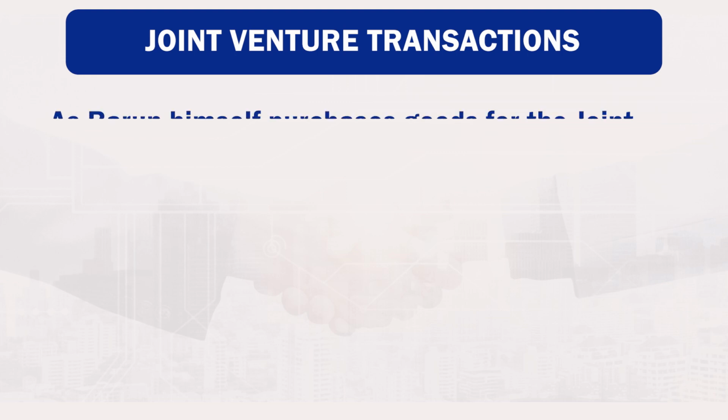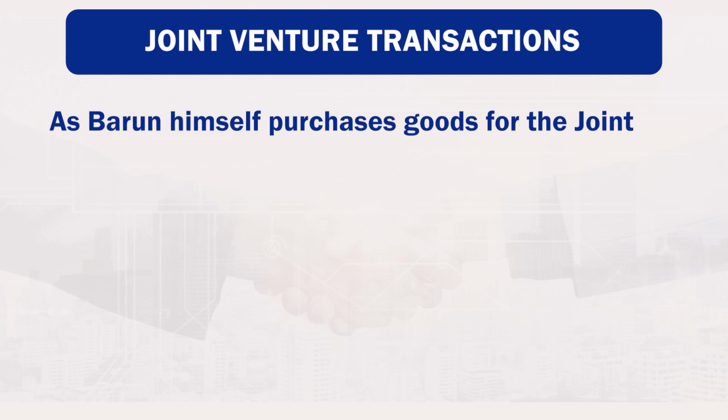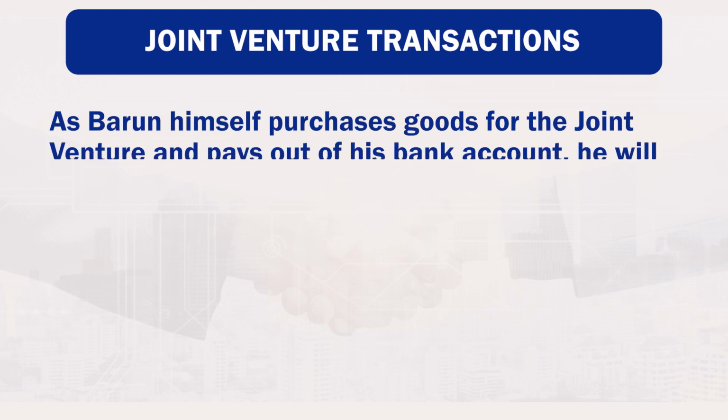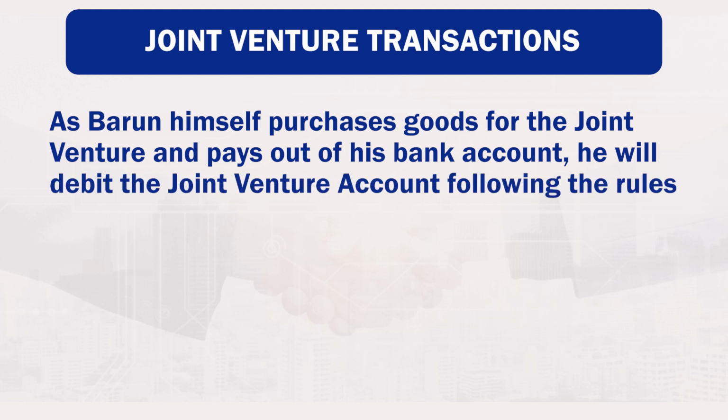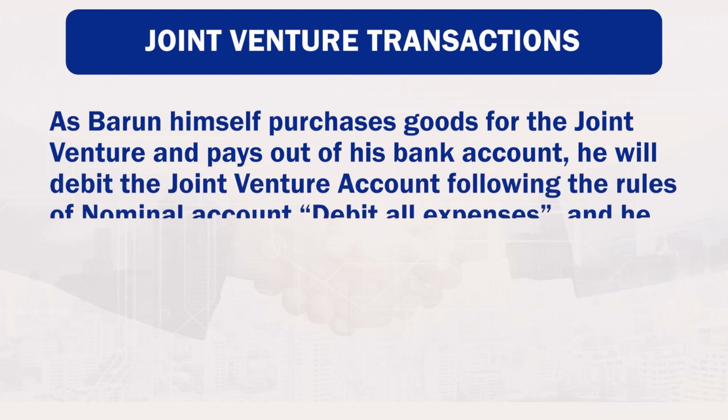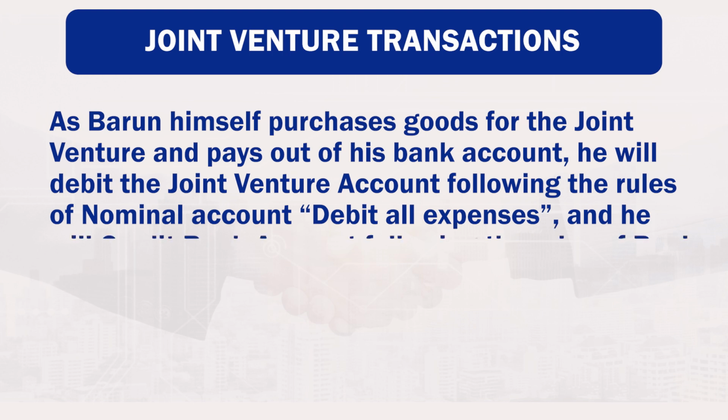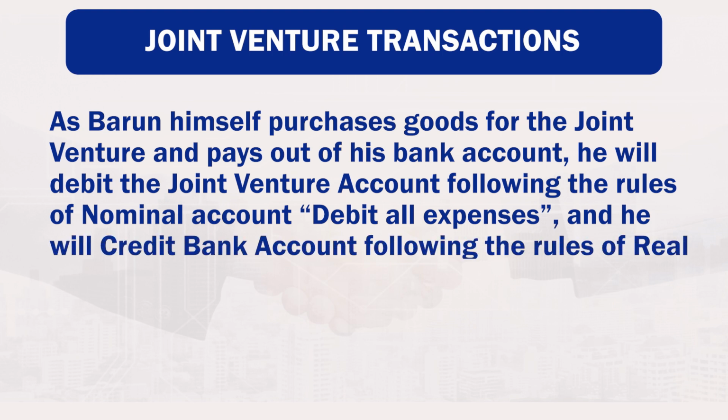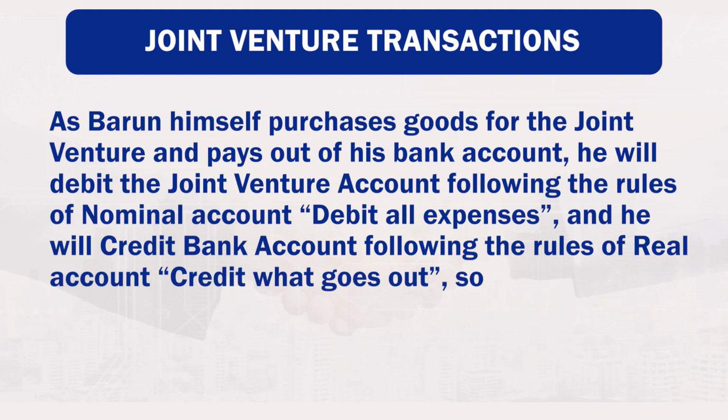As Barun himself purchases goods for the joint venture and pays out of his bank account, he will debit the joint venture account following the rules of nominal account, debit all expenses, and he will credit the bank account, following the rules of real account, credit what goes out.